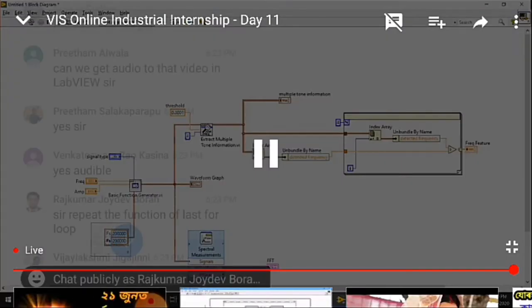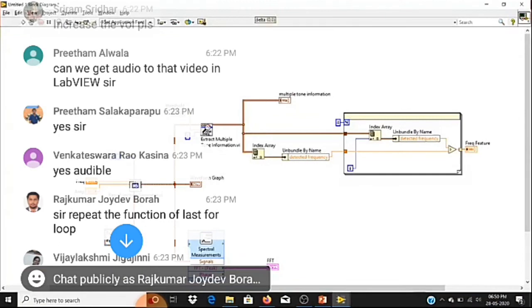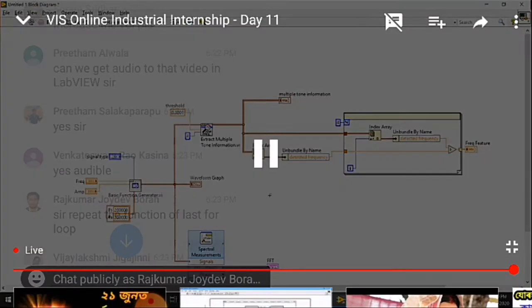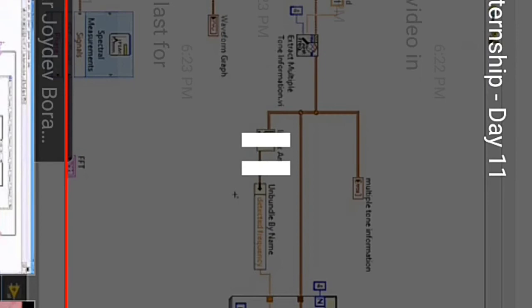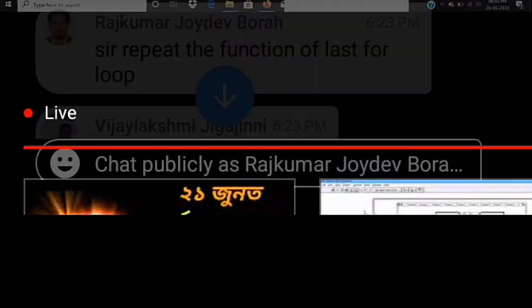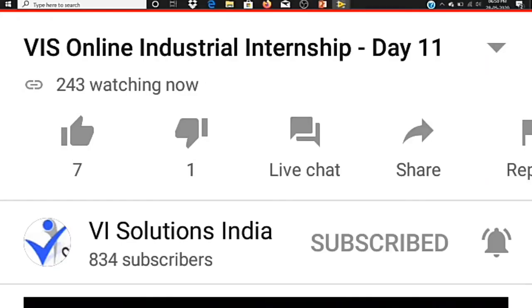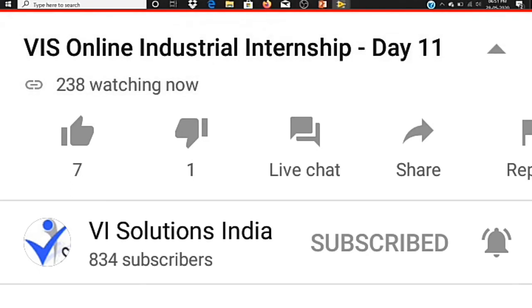Again I'm going to use one more unbundle by name function, so instead of detecting the fundamental frequency, here I'm going to detect the fundamental amplitude.